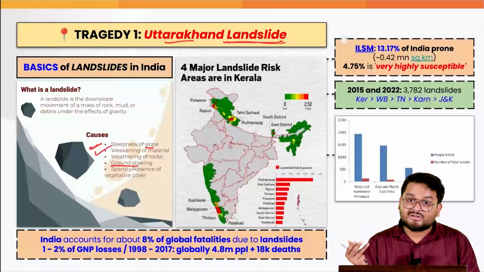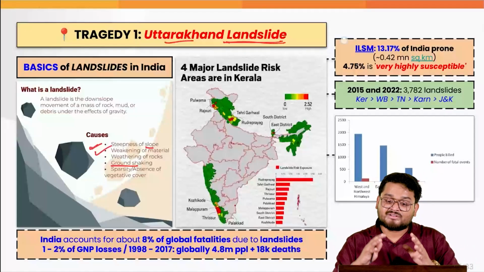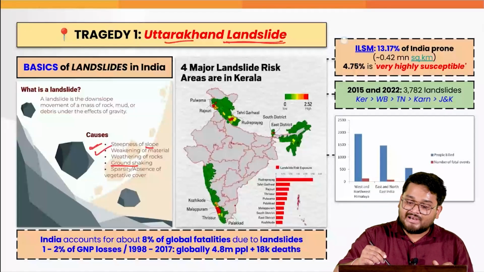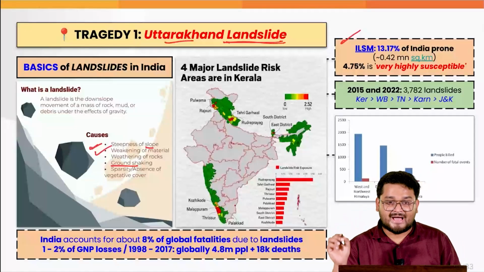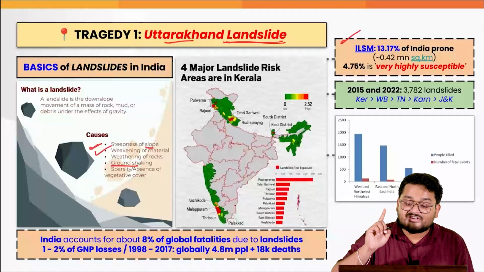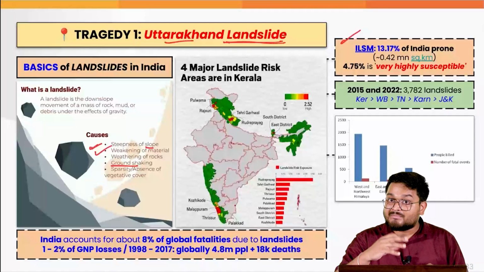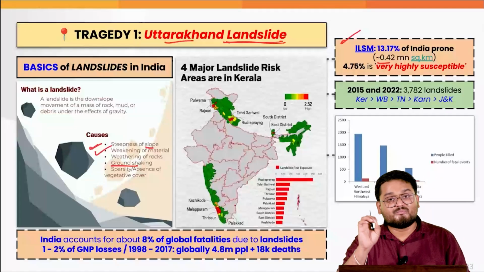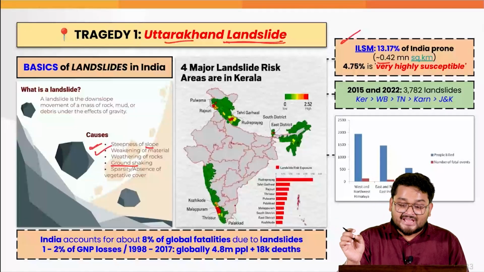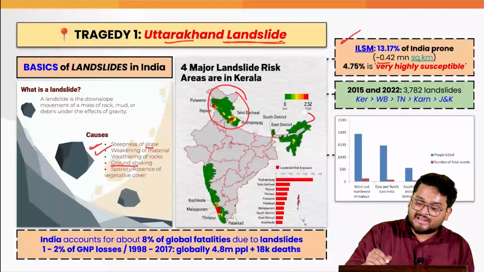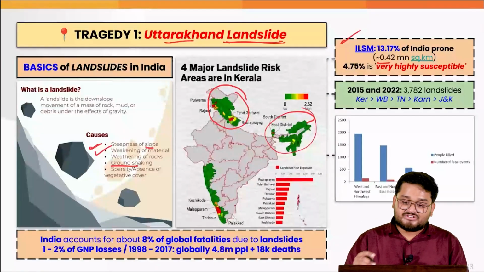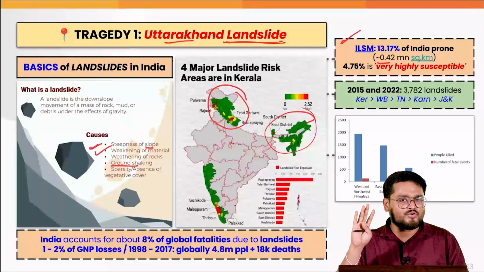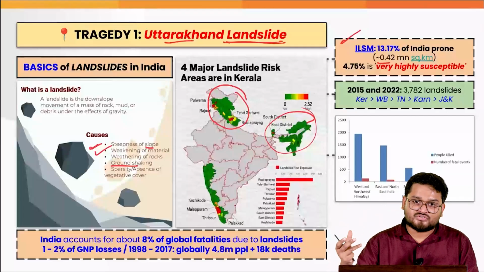When we talk about landslides and some of the data, according to the Indian landslide susceptibility map, 13.17% of India, amounting to around 0.42 million square kilometers of the country, is prone to landslides. If you look at this map, we generally have four zones where we witness most of the landslides.